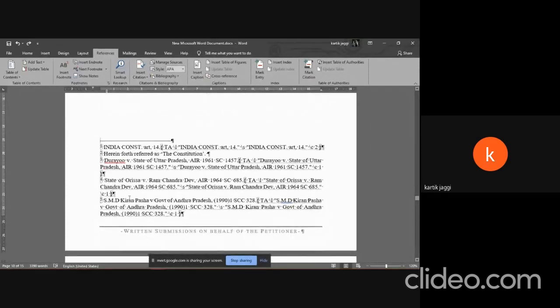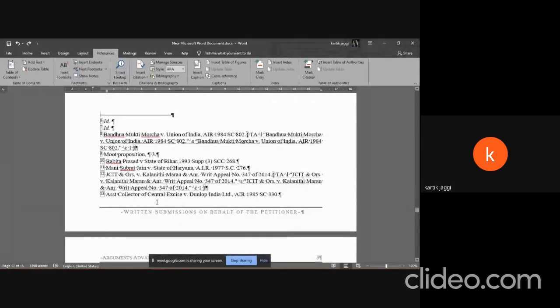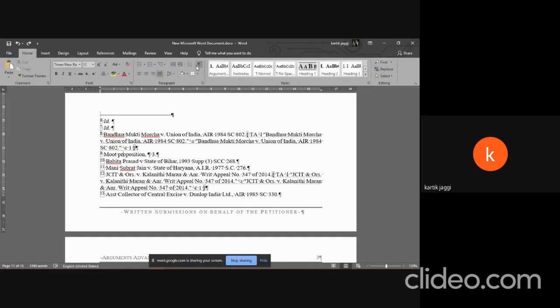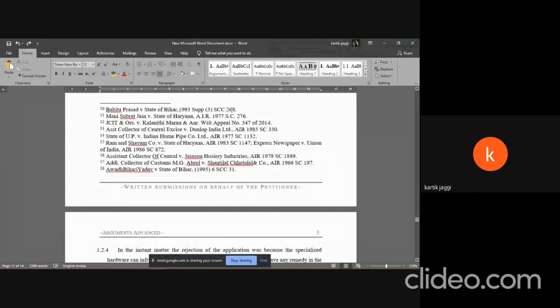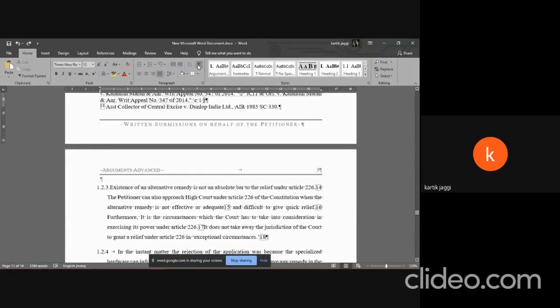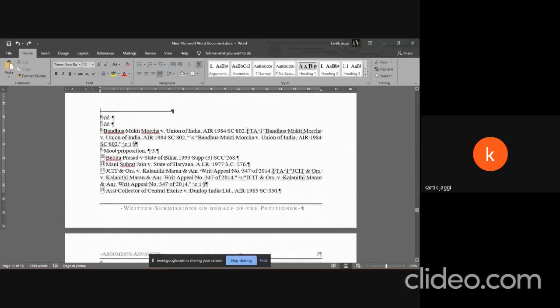for example, like here, this particular case, footnote number 10, Babita Prasad versus State of Bihar. This does not have such a similar code right next to it. What this means is this has not been marked as a citation. That is, it won't show up when you click Insert Table of Authorities. Now, if you don't have this enabled, you won't be able to tell whether or not a particular thing has been marked as citation. And that is why I was saying in the beginning, this guy is your best friend while formatting a memo.